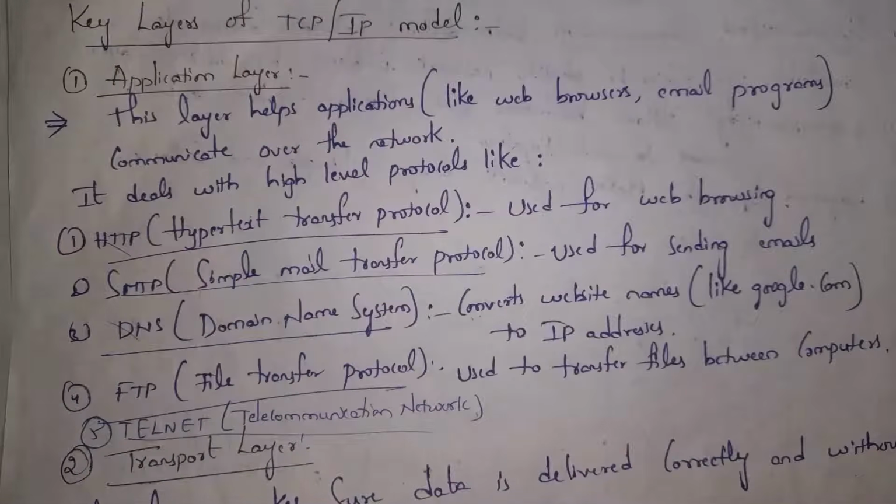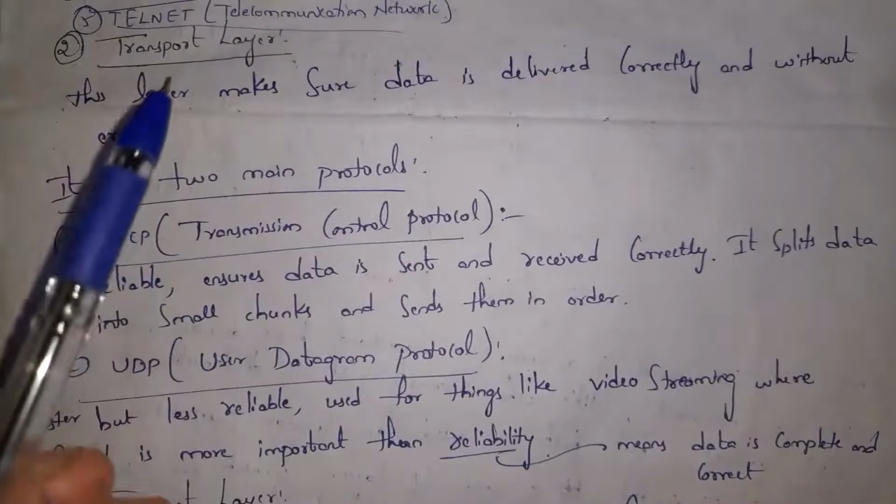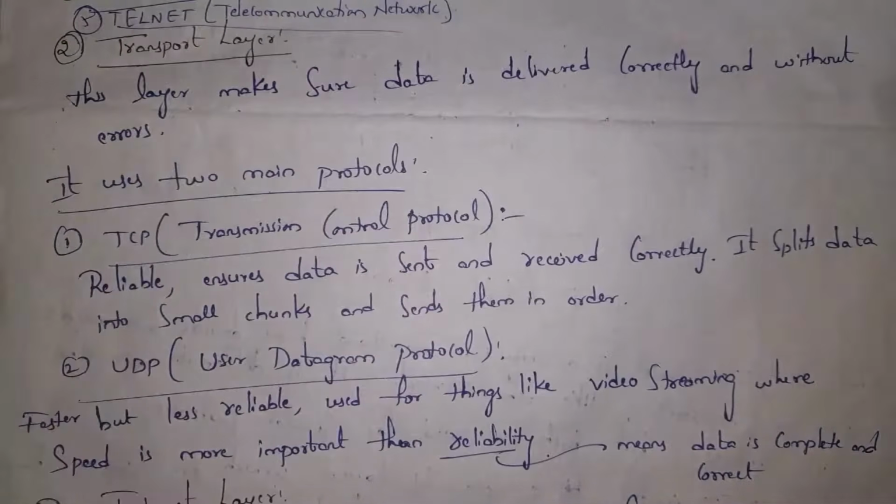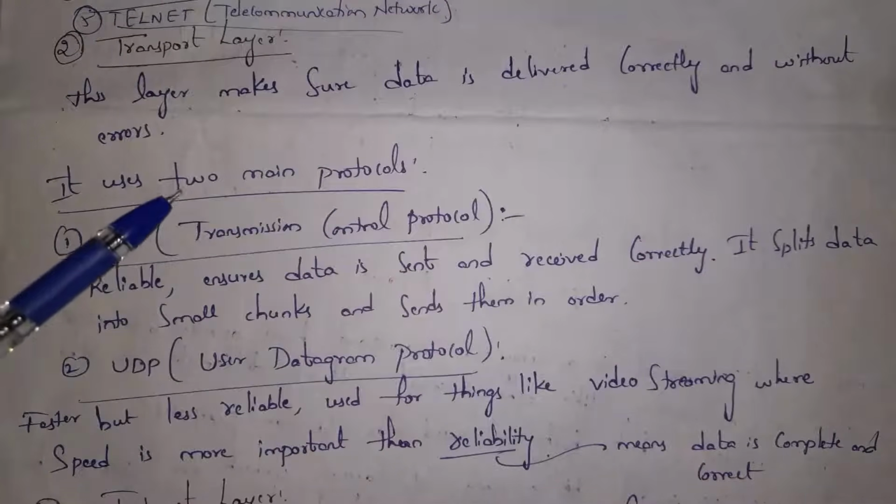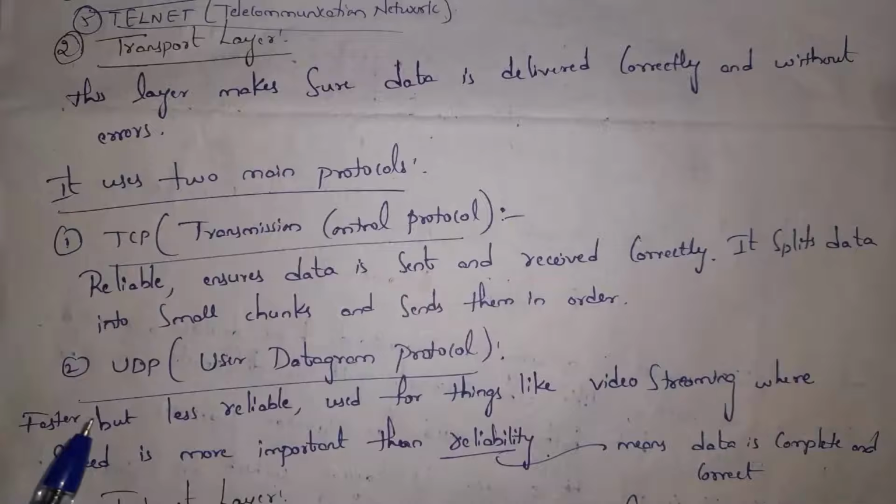Next I will explain what is transport layer. Transport layer will send data without any errors. So the main duty of transport layer is to detect as well as correct errors. Transport layer contains 2 protocols. They are TCP and UDP, where TCP stands for Transmission Control Protocol and UDP stands for User Datagram Protocol.